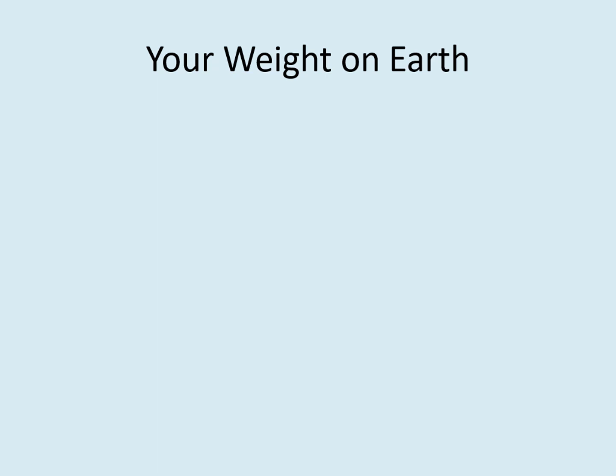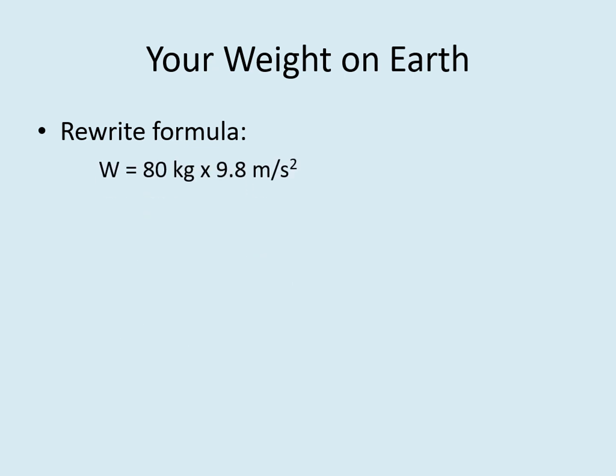The calculation for your weight on Earth is now very easy. From the formula we saw earlier, your weight is just your mass times the acceleration due to gravity on Earth. So write your mass in kilograms times 9.8 meters per second squared and give the answer. I'm going to use 80 kilograms as an example mass here, so that gives 784 kilograms meters per second squared. Remember that this is the same as 784 newtons. That's a fairly typical answer here.